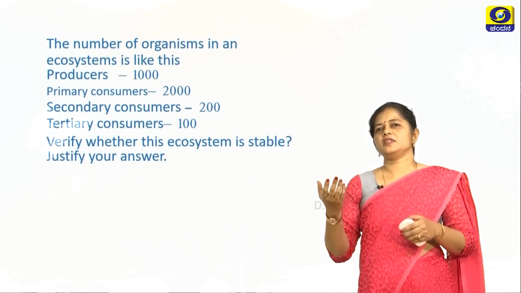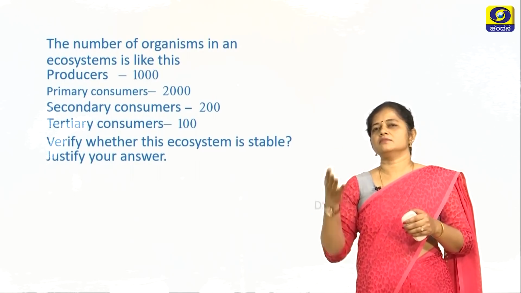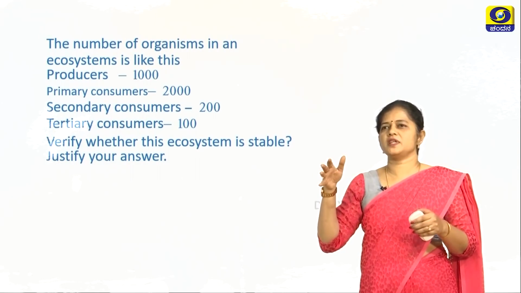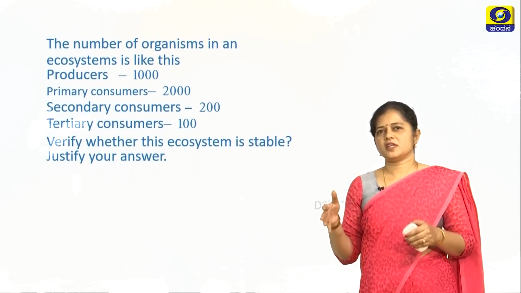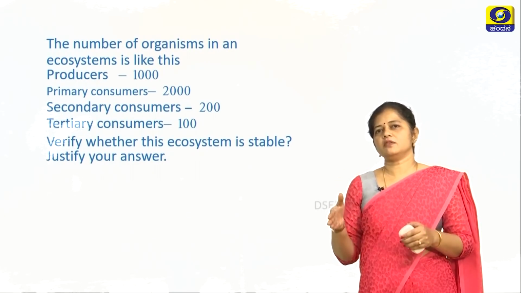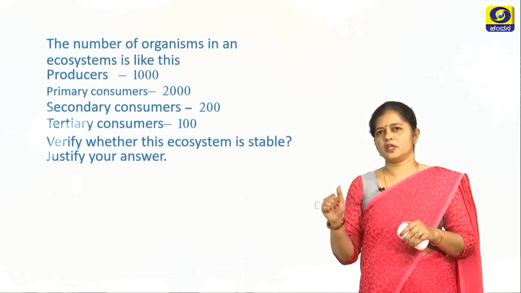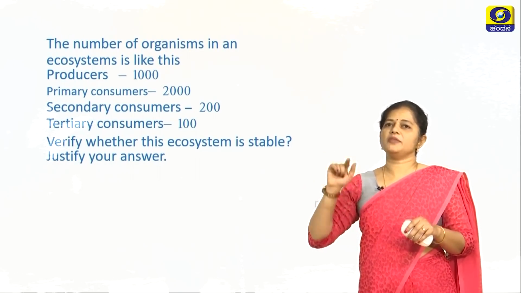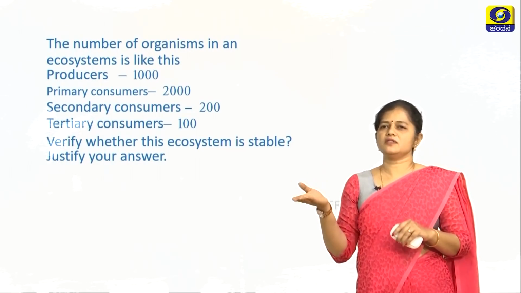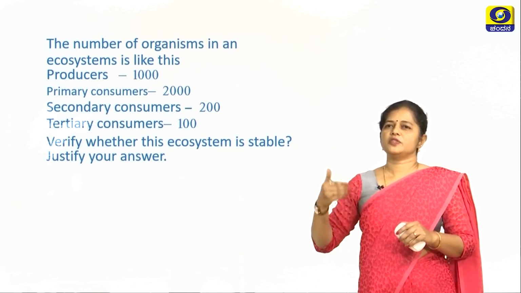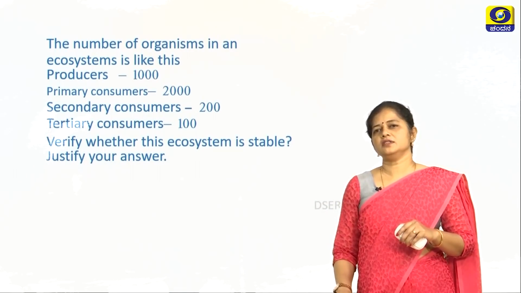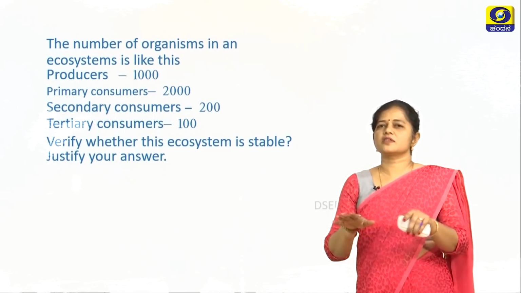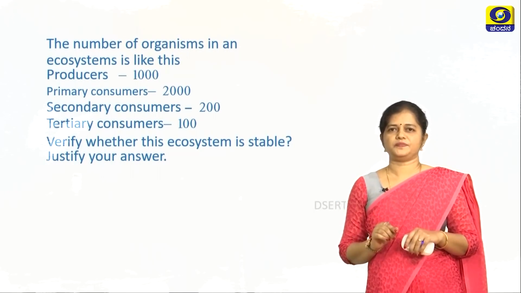Now you can see, in any ecosystem, the producers should always be more in number. To be sustainable, to be a stable ecosystem, the producers should be more in number. Now here in this ecosystem, the producers are 1000 and the primary consumers are more. If the primary consumers are more, definitely the producers will again come down in number. So this cannot be a very stable ecosystem. This is how you have to justify your answer.